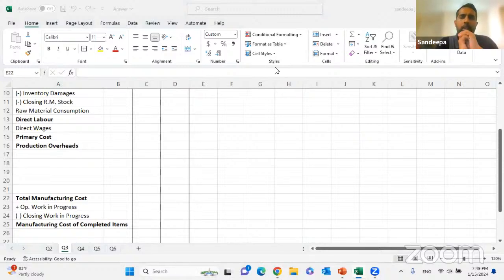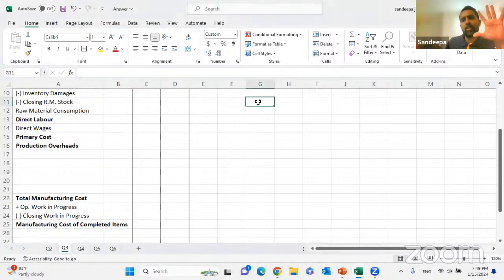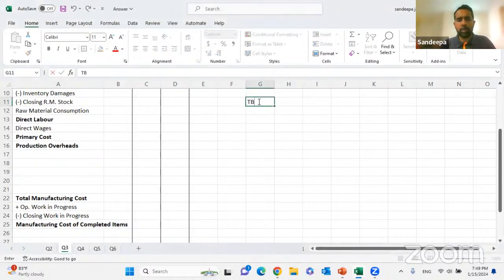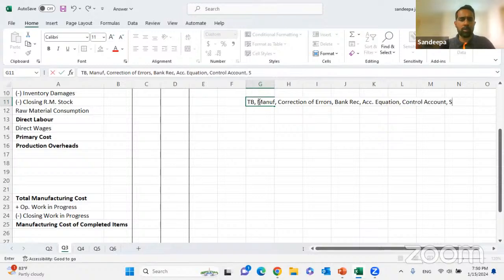Whatever the questions you are getting, right? You are going to get a trial balance question. You are going to get a TB question. You are going to get a manufacturing account. You are going to get a correction of errors, right? Correction of errors. You are going to get a bank rec, right? You are going to get the accounting equation question. You are going to get a control account question. And you are going to get the sole prop question. These are the questions you are going to get.